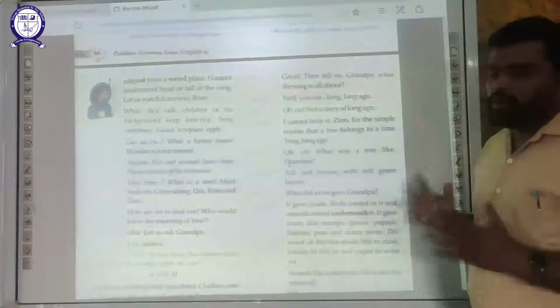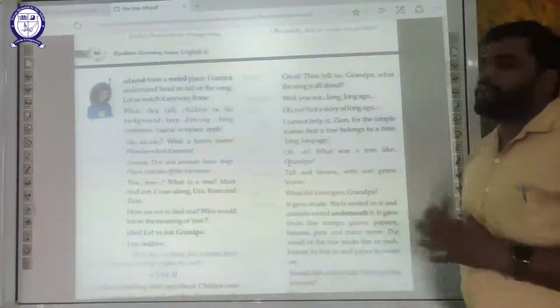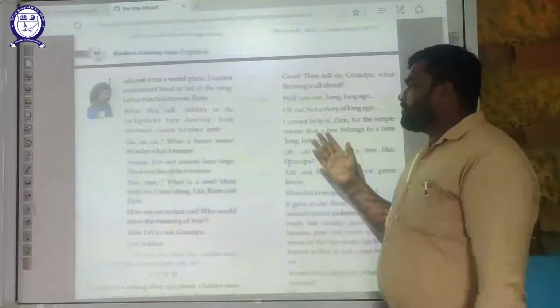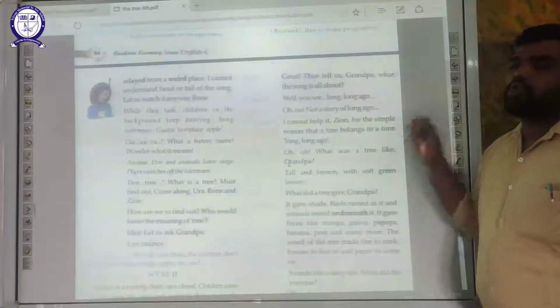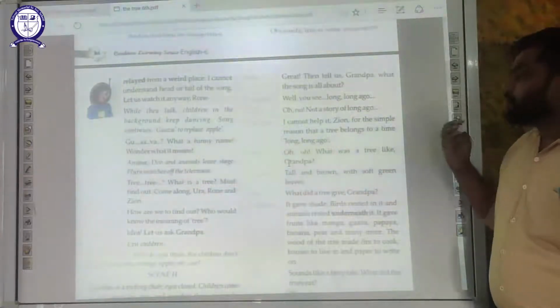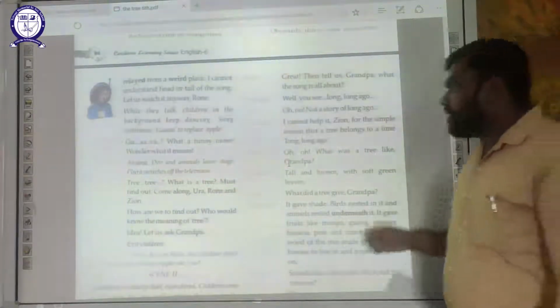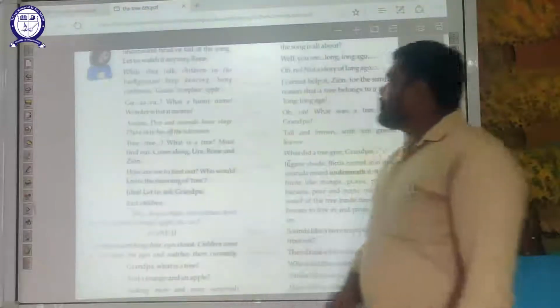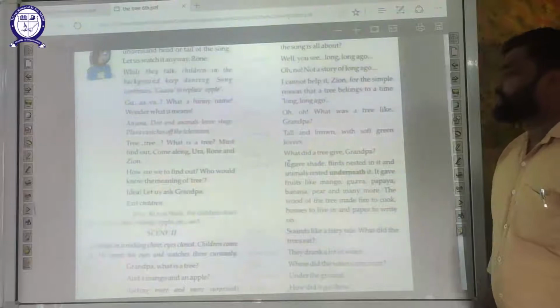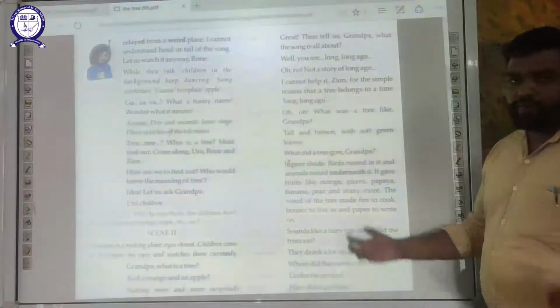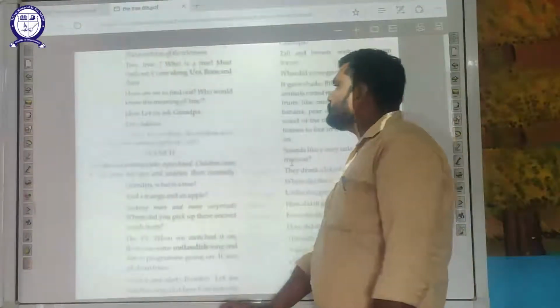Now Zan says, no, not a story format. We need to get the answer straightly. Now Grandpa says, I can't help it because these are the words that were used long ago. Okay, tree belongs to a time long ago. Plura says, oh, what was a tree like, Grandpa? Grandpa said, tall and brown with soft green leaves as you have seen a tree.